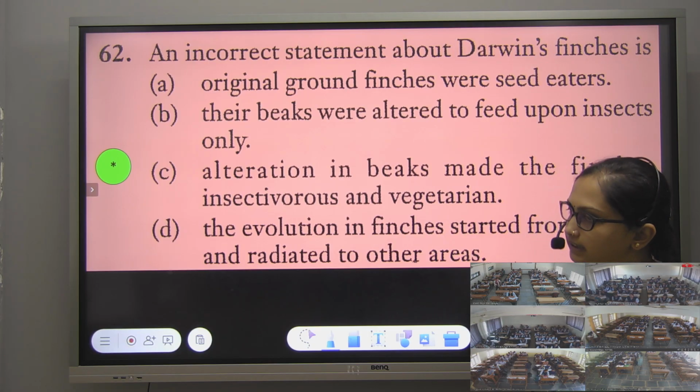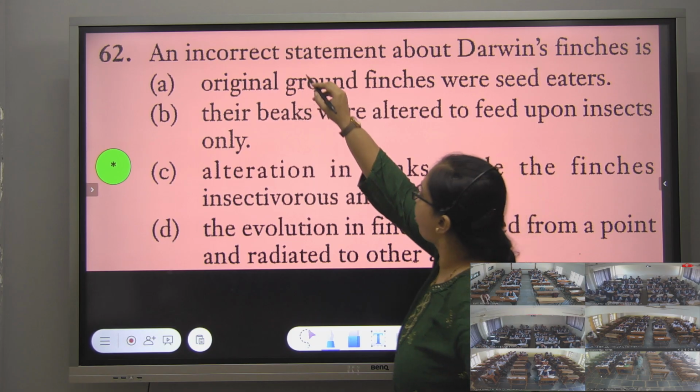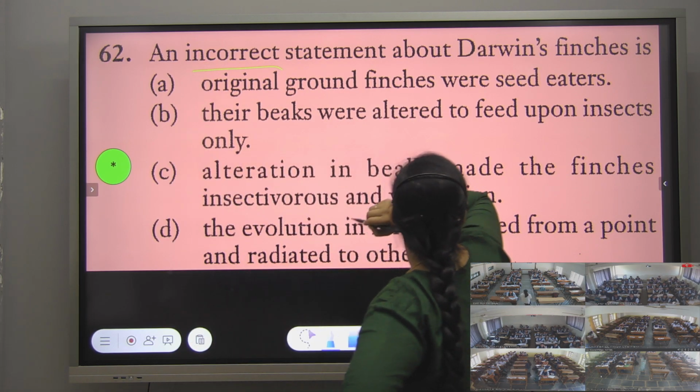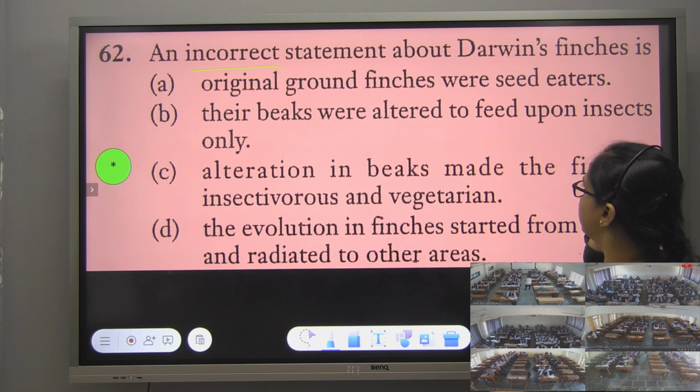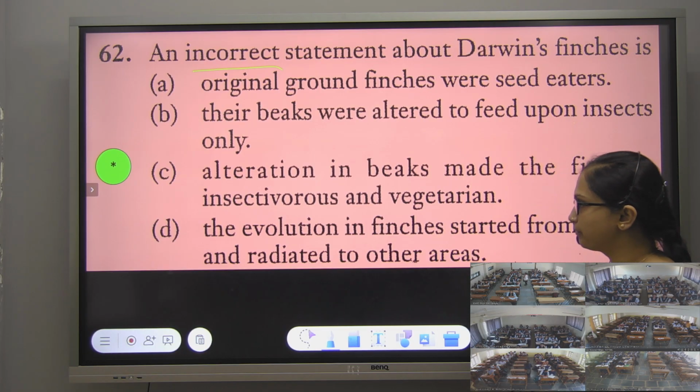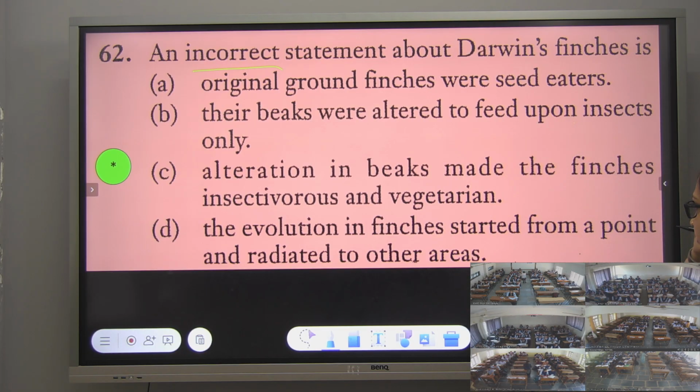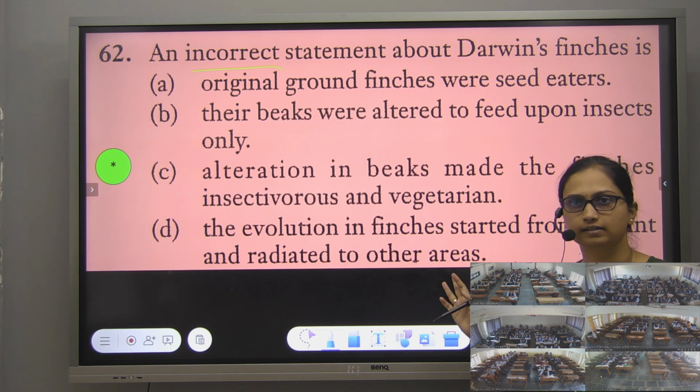Fine. An incorrect statement about Darwin finches. Original ground finches were seed eaters. Their beaks were altered to feed upon insects only. Alteration in beaks made the finches insectivorous and vegetarian. The evolution in finches started from a point and radiated to other areas.